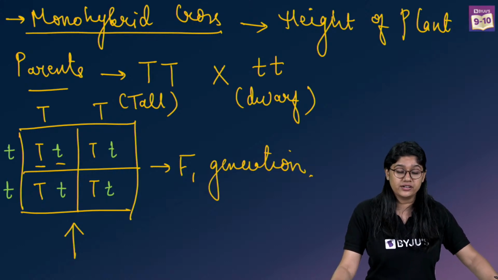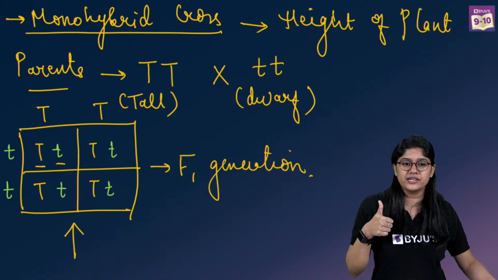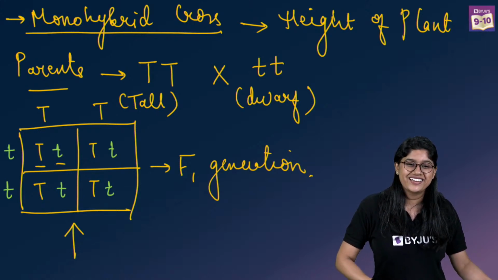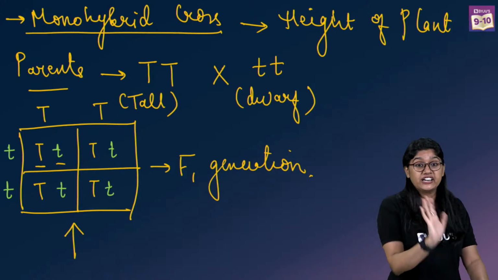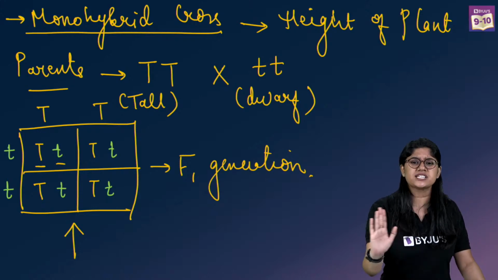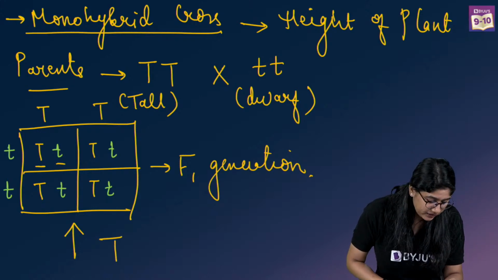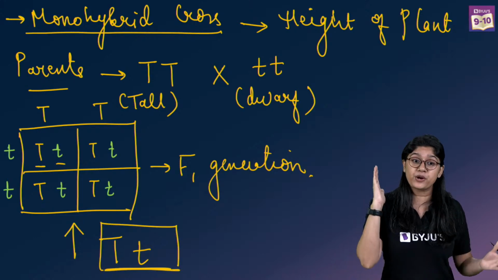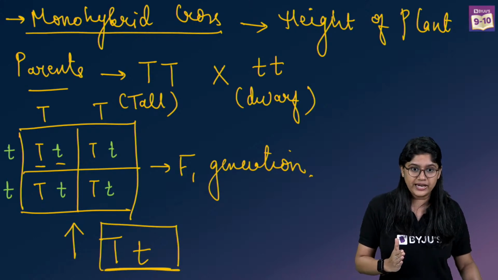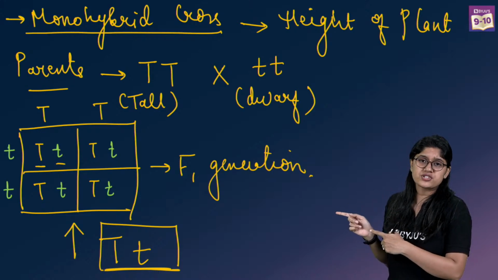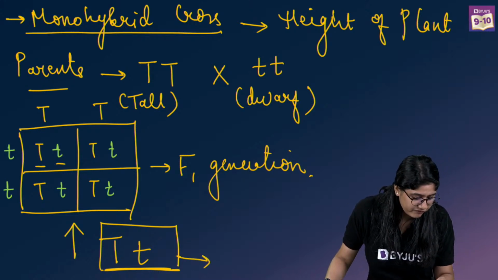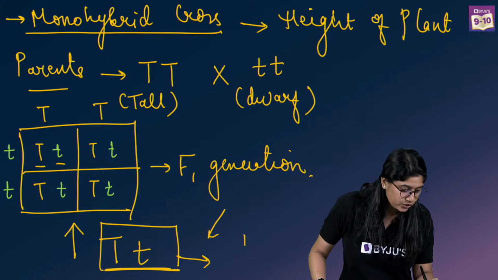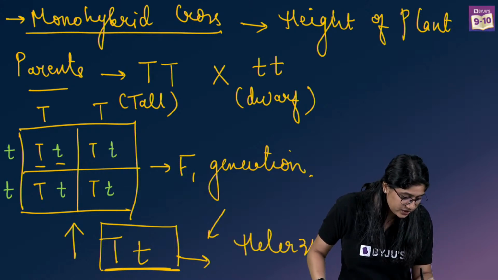Very good. So everyone, quick thumbs up if you are clear with this. Here we can clearly see that the dominating allele, the capital T, has suppressed the recessive one, and all the F1 generation have the heterozygous condition.